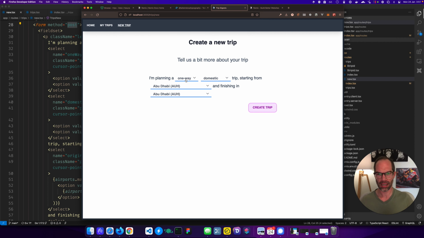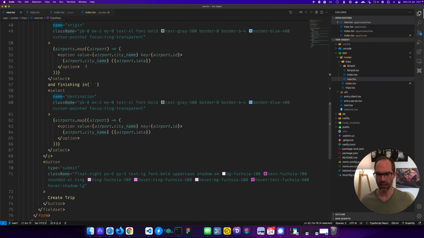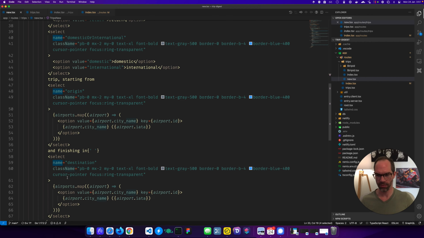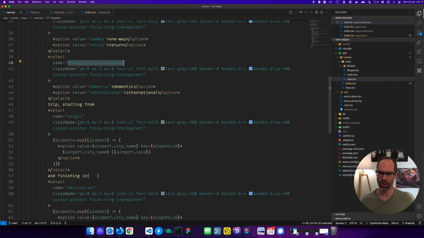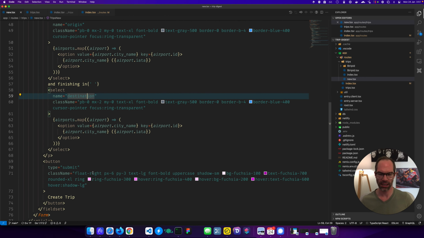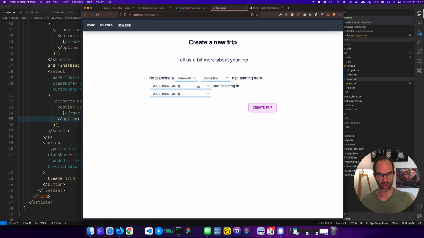And it's going to send in each of these fields that are part of that, and it will actually use the name attribute to send that in as an object. So you can see here that we've got, you can also add your button as well, but we've got one way or return, domestic or international, origin, and destination. That's basically it. And for both the origin and destination, we're taking the airports that we got from the data loader, and we're mapping over that and creating a whole bunch of options with the city name and the IATA. That's it, which generates this page.